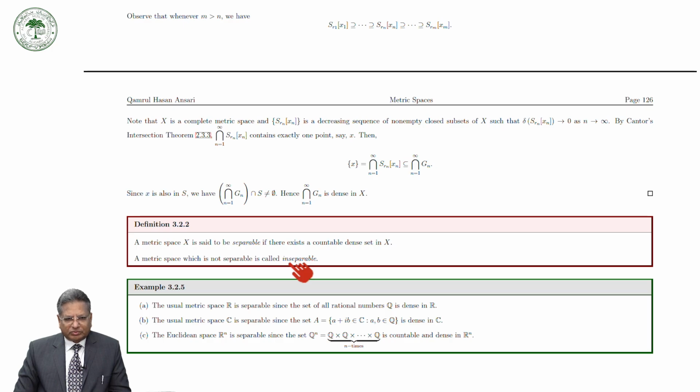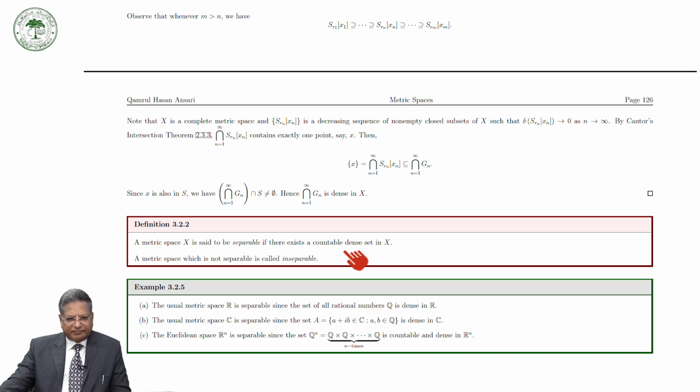Welcome you all once again in this lecture on separable spaces. So, yesterday we discussed the dense set, countable dense set, and several characterizations and some exercises. And today we will discuss the separable metric space.